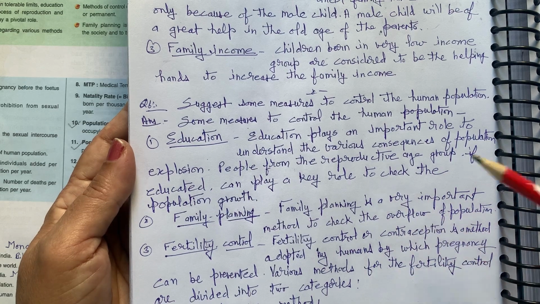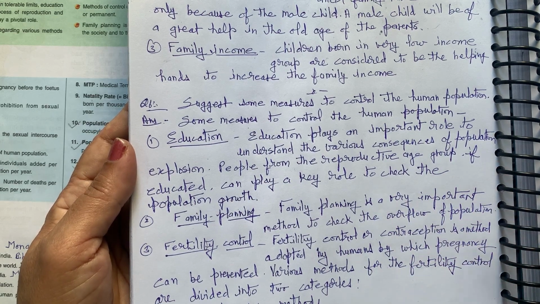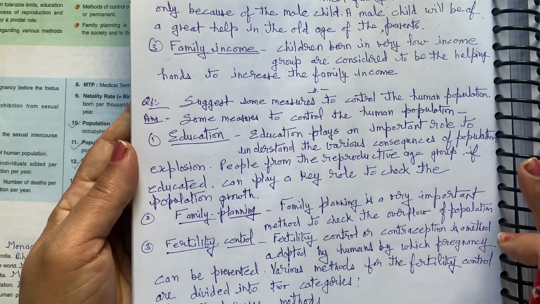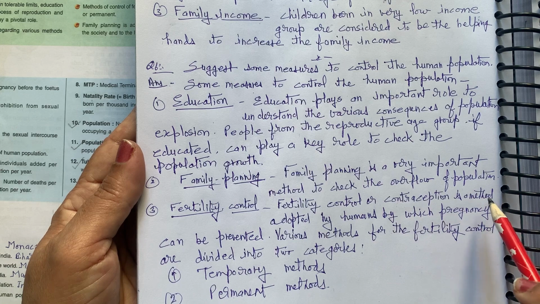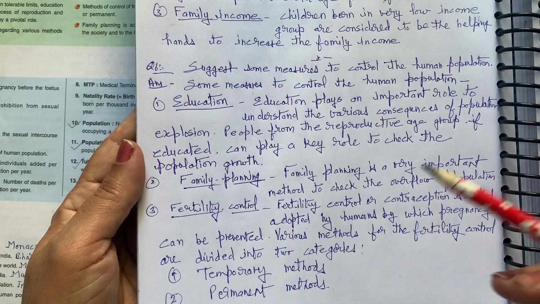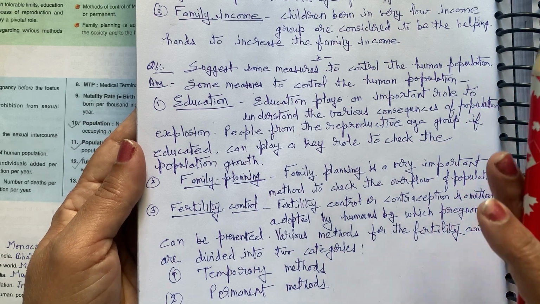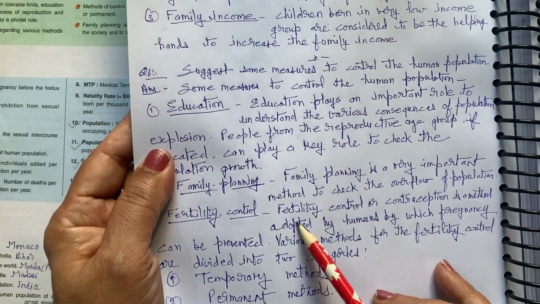People from the reproductive age group, if educated, can play a very important role to check the population growth. Family planning is a very important method to check the overflow of the population. If you control your family and have only two children, you can give them better. If you have four, from the same income group, all of them will not be able to get proper facilities.